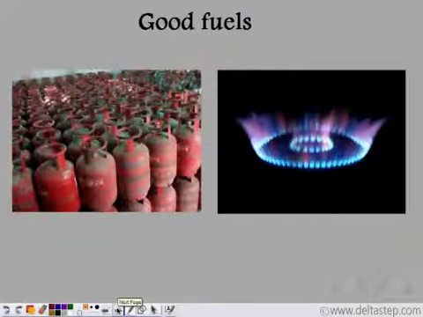As I had mentioned before, methane is a highly combustible gas. It easily catches fire. That is why the cooking gas that we use at homes is made up of methane. All alkanes are very good fuels, but methane in particular is a very good fuel which is used for cooking purposes.